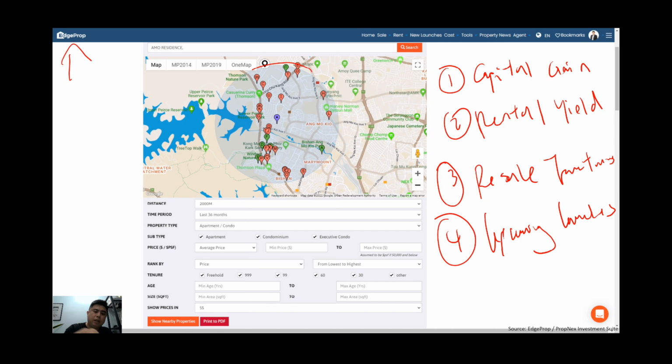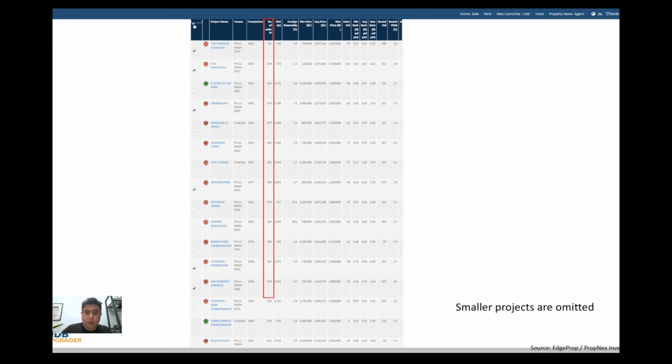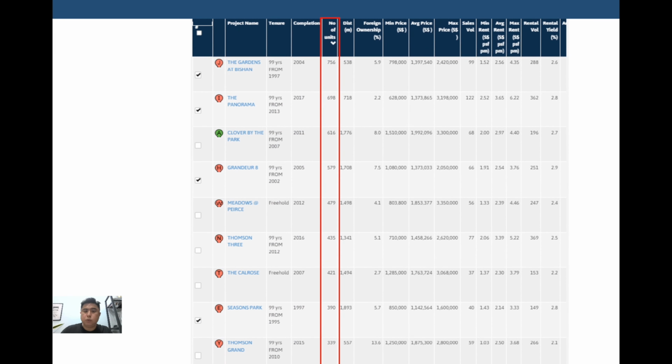What I did was, AMO is right here, and this is a 2-kilometer radius, and I want to find all the other older projects that were launched at this location and see how they have performed through the past 10 to 15 years. So it's basically a geographical analysis to see how projects in this area have performed for the past 10 to 15 years.